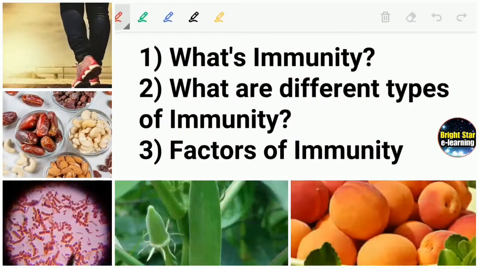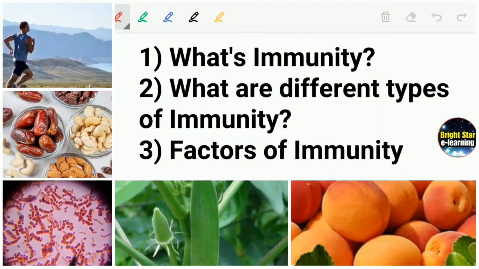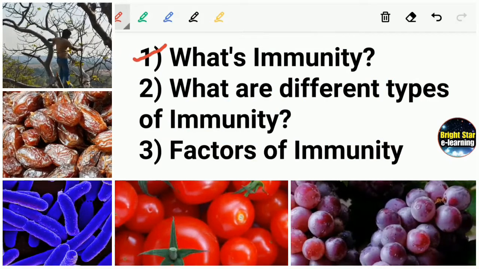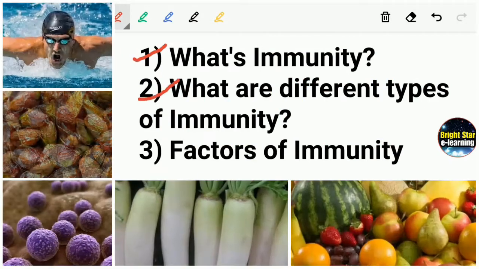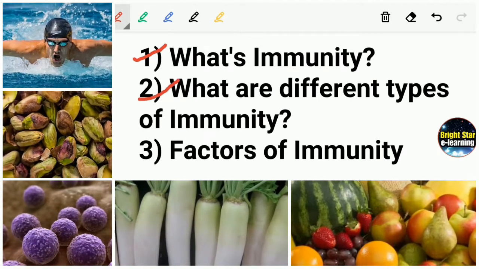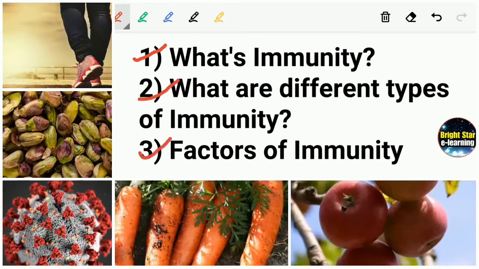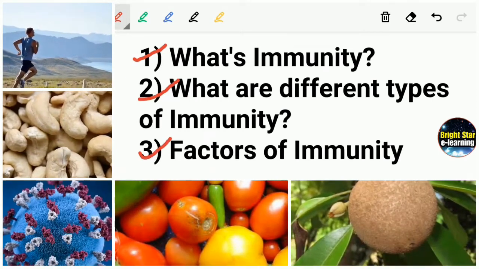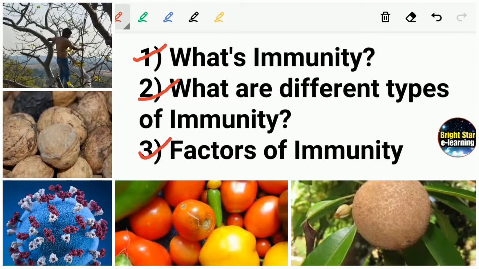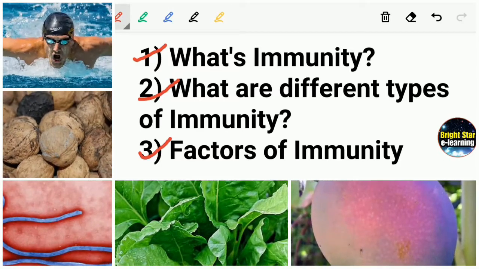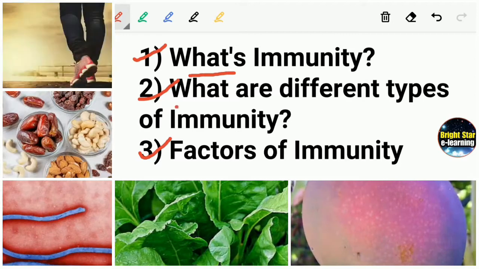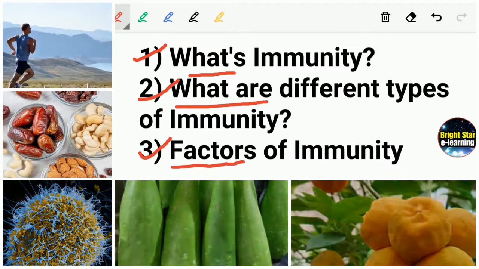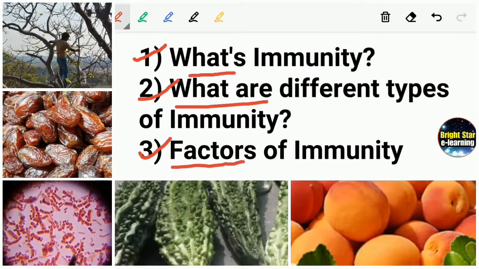In this video, we are going to discuss what is immunity. Second, what are the different types of immunity? And third, factors of immunity. We have to concentrate on those factors to protect ourselves from different kinds of diseases. So first is what is immunity, next the different types of immunity, third the factors affecting immunity. Let us see one by one.